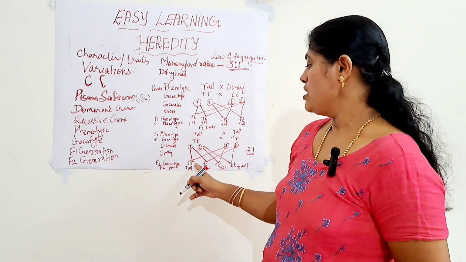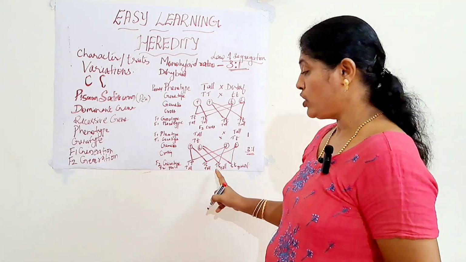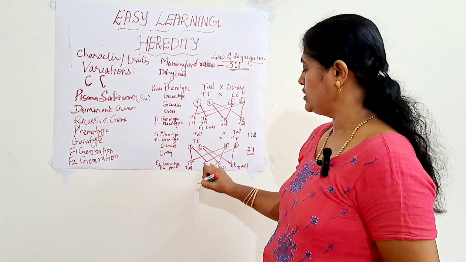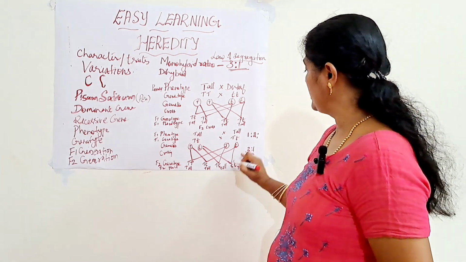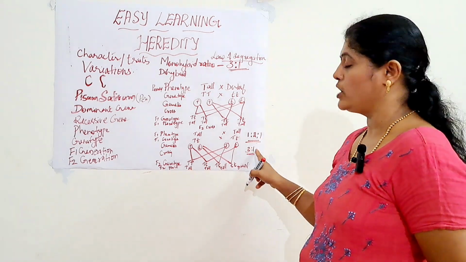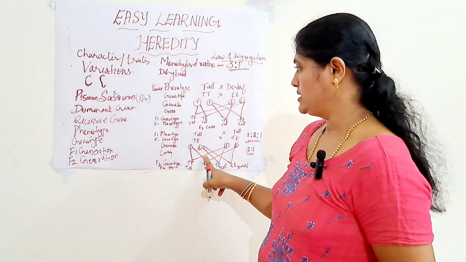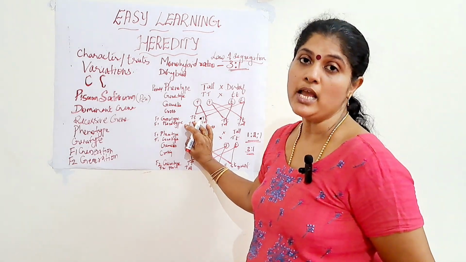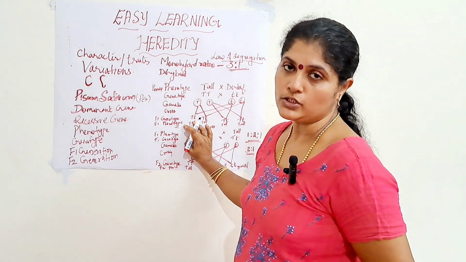Okay. So, in another way also we can write this. How many tall are there with only capital T? Only one. And capital T small t occurs in another form. Even though it has a dominant character, we are considering it as tall only. But here two are there. And small t small t is 1. So, instead of 3:1, it can also be written as 1:2:1, based on the type of characters obtained in the F2 generation. So, this is regarding the monohybrid cross, the first experiment conducted by Mendel to explain how characters are transmitted from the parents to offspring.